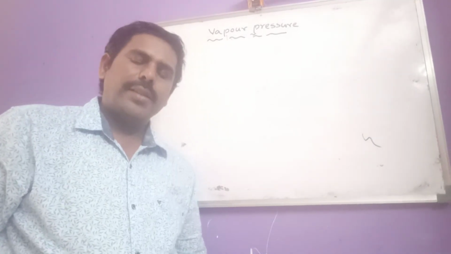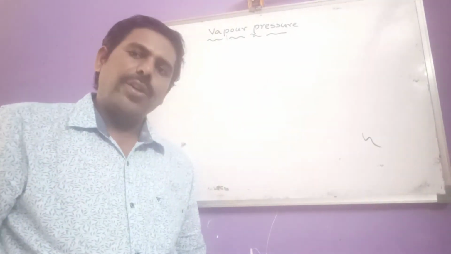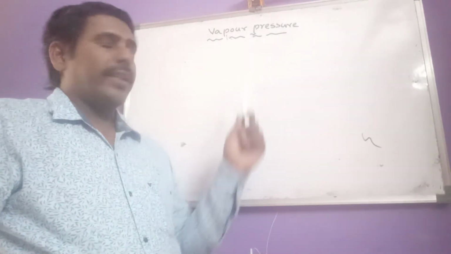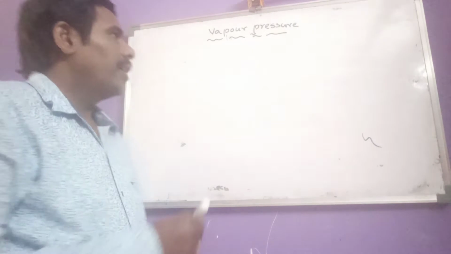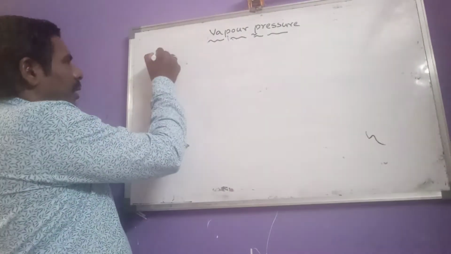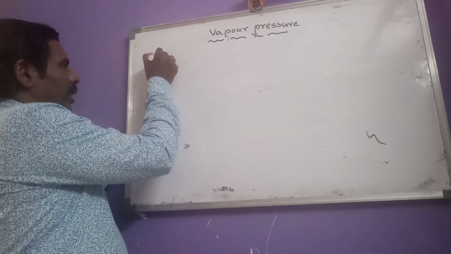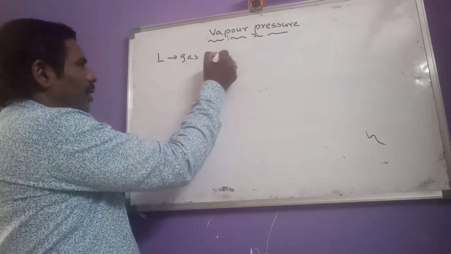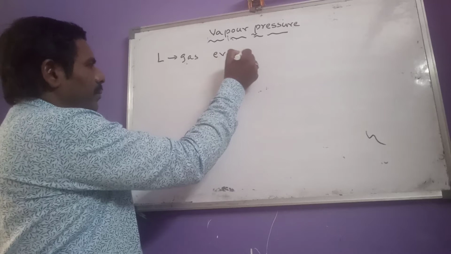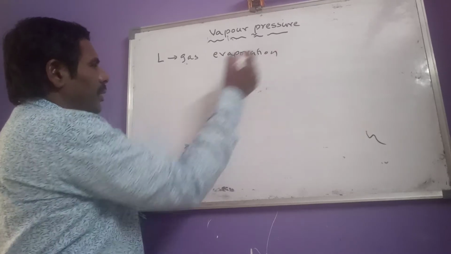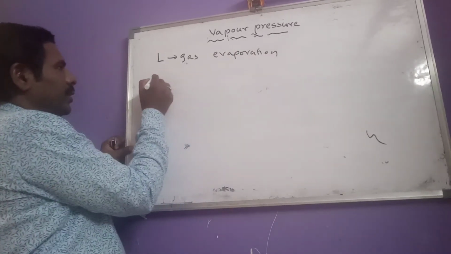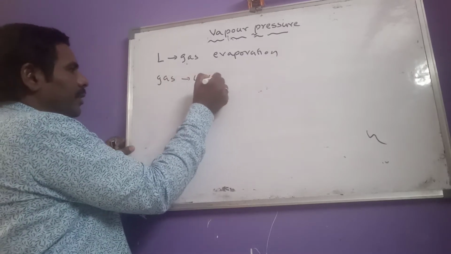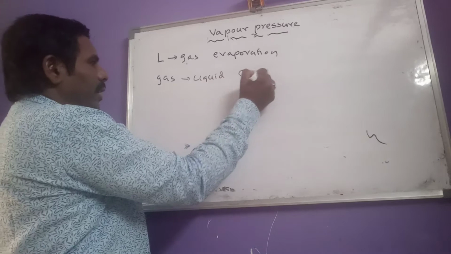Hello students. In this video we learn about vapor pressure. So what is vapor pressure? Let us see here. First, the process of conversion of liquid to gas is called evaporation, and the process of conversion of gas to liquid is known as condensation.